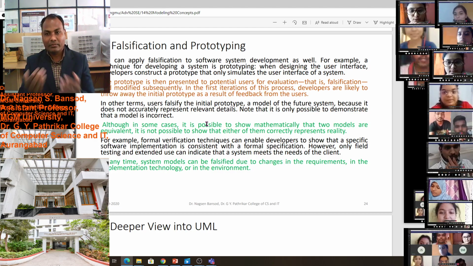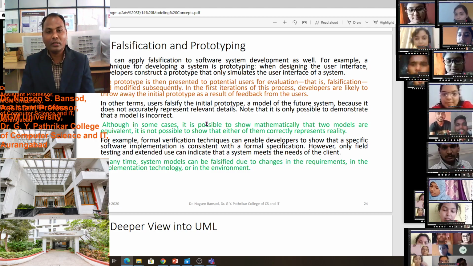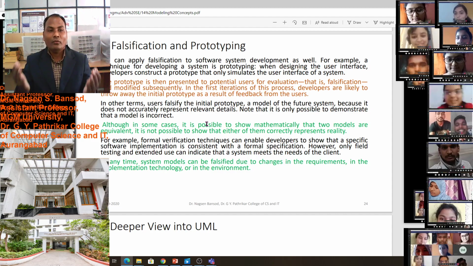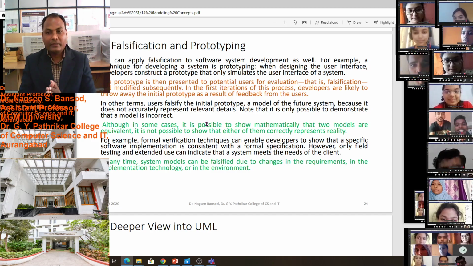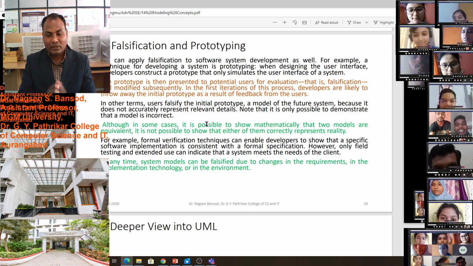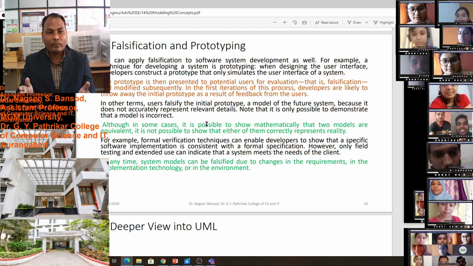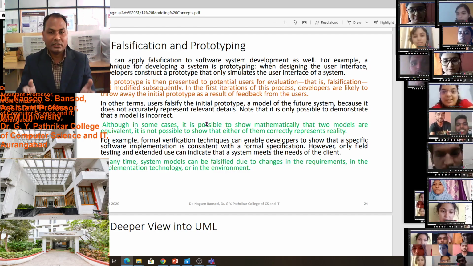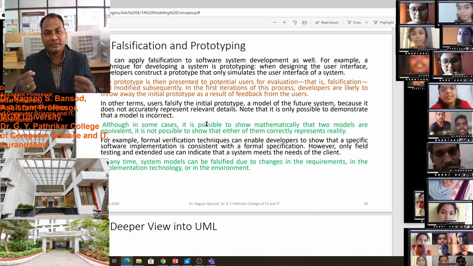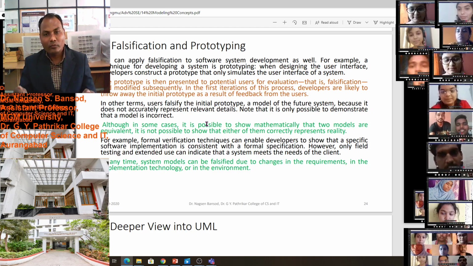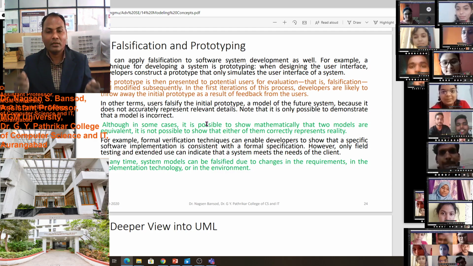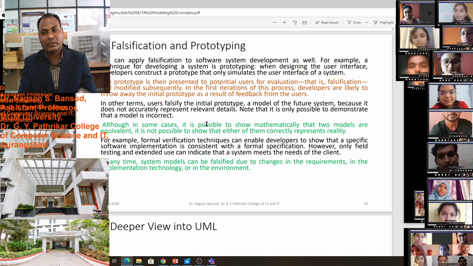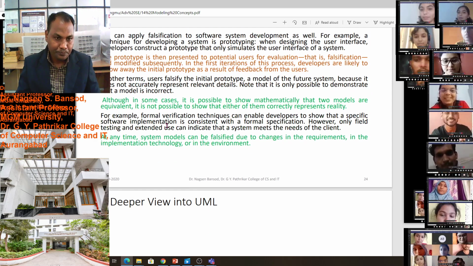By taking feedback from users, we will be able to find out the errors in the prototype model, and that is easy for us. We will save our time and our money in designing the actual model if we design the prototype model.